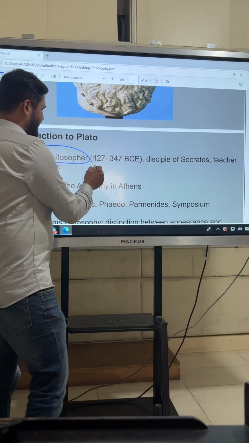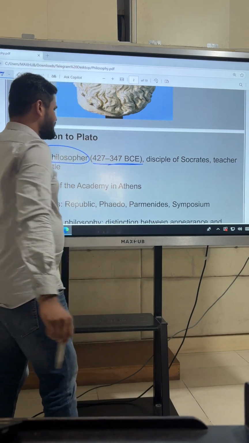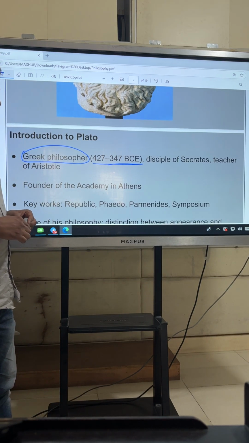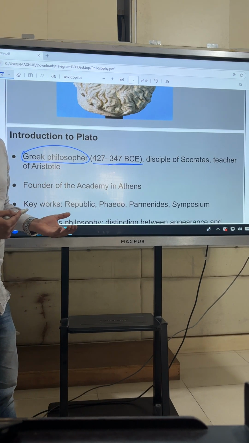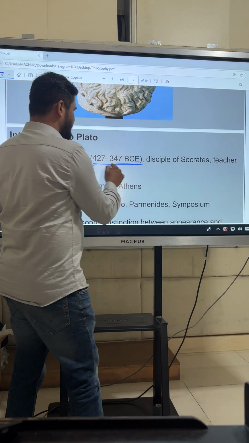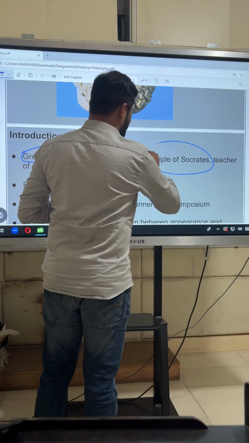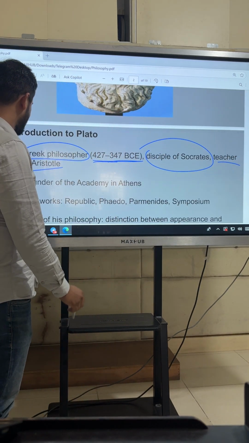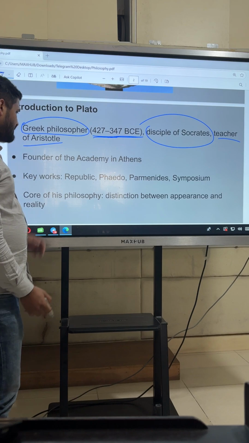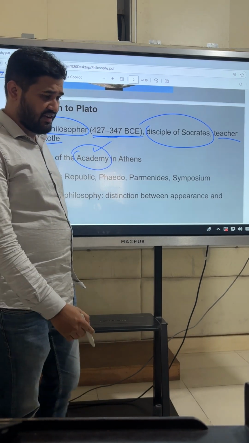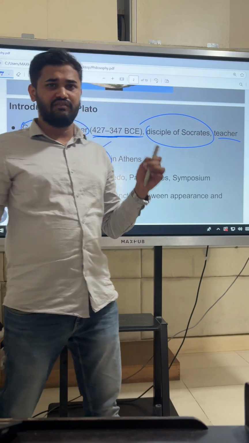And can you see the time period here? The time period of Plato is 427 to 347 BC. So you can say it's the 5th and 4th century BC, right? And as I already told you, he is a disciple of Socrates and teacher of Aristotle. And Plato is the founder of the Academy. The Academy is an institution where philosophy was discussed by various philosophers.